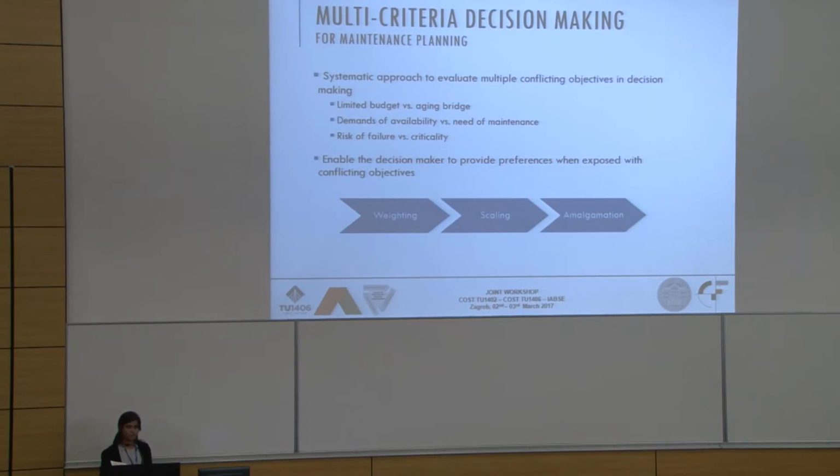But as I already discussed before, not all of these performance goals are of equal importance for us. One of the performance goals could be more important for us as compared to another. So scaling is the procedure where we perform this trade-off among different performance goals, or you could say the performance indicators. And then finally we combine all of these values and perform the maintenance planning based on weighting and scaling.